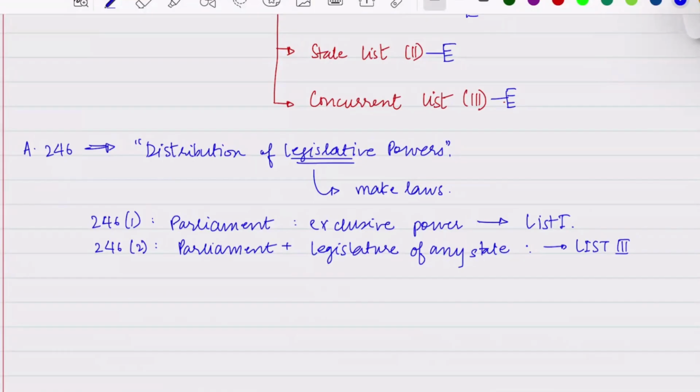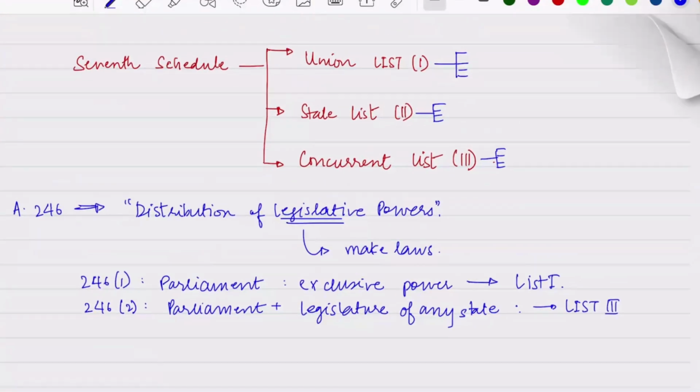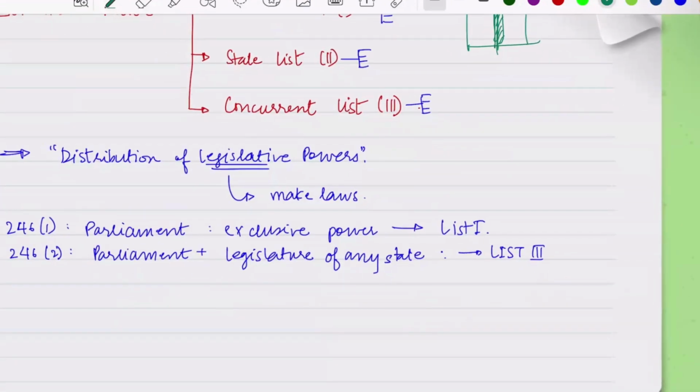So what is a concurrent list? It serves as a tool to loosen the excessive rigidity of two-fold distribution. So when you say that if you just have this union list and state list, then there is a very clear demarcation, a watertight demarcation, that this is only union list, this is only state list. So what happens when there is something of central importance also, but in the state also it has a lot of importance? So for that we have this middle area,